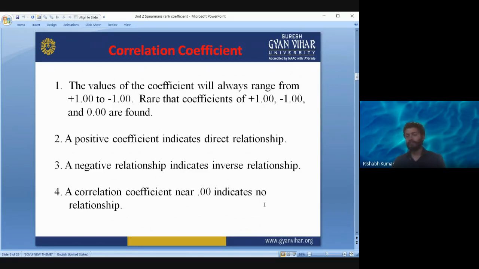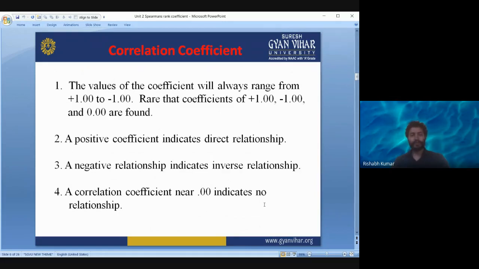And what other things do we learn about the correlation coefficient? It tells us about the strength of the correlation between the two, as well as the nature of the correlation. By nature it means the correlation is positive or negative, and the strength means the magnitude of the correlation. If it is closer to 0, or closer to 1 or -1, that is telling you the strength of the correlation, and the positive and negative sign is telling you about the nature of correlation.